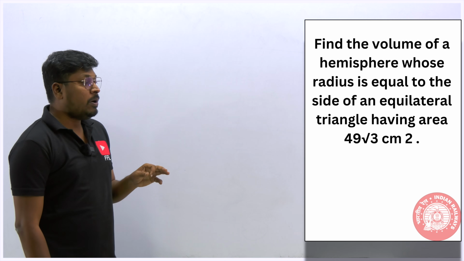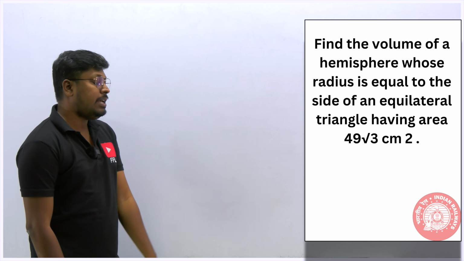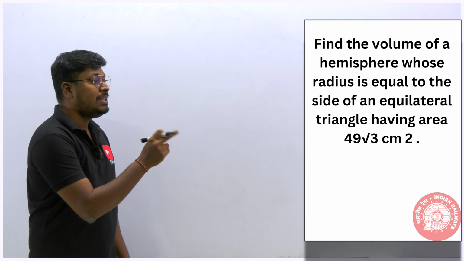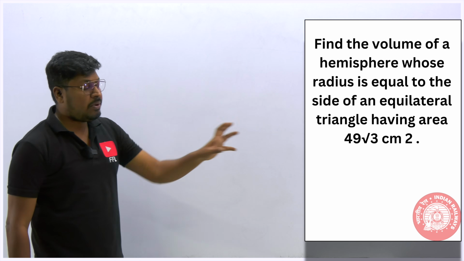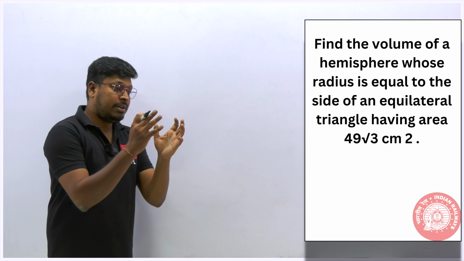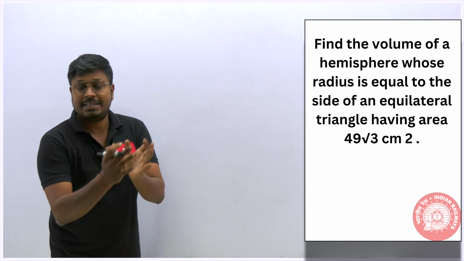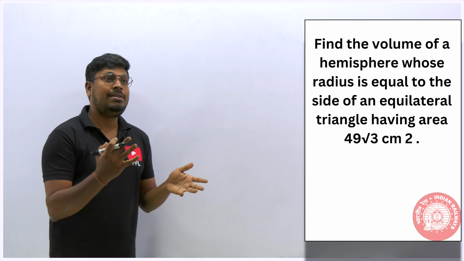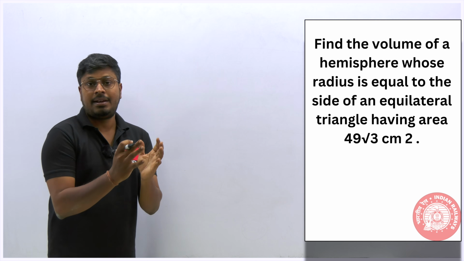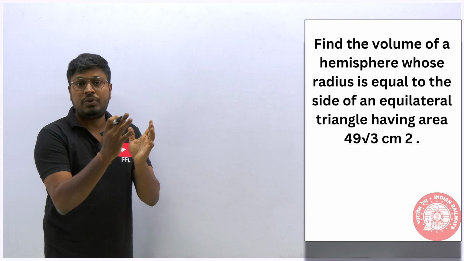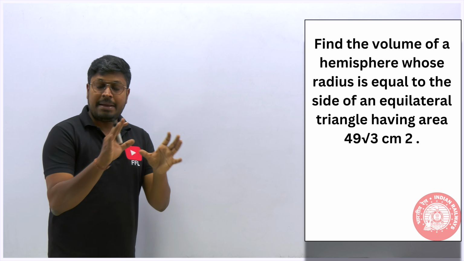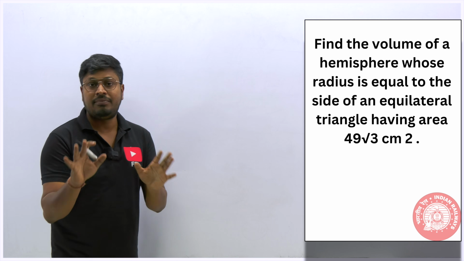Second question. Find the volume of a hemisphere whose radius is equal to the side of an equilateral triangle having an area of 49 root 3 centimeter square. While reading the question itself, we can find it is based on a measurement topic. So if it is a measurement topic, you have to learn some dimensions of 2-dimensional as well as 3-dimensional shapes. Don't learn deeply, like pyramid. Don't go for a deep measurement topic, because for a railway exam I have told you, right? Square, rectangle, triangle, cube, cuboid, sphere, cylinder, cone, those measurements, 2-dimensional and 3-dimensional, are more than enough for your railway exams.